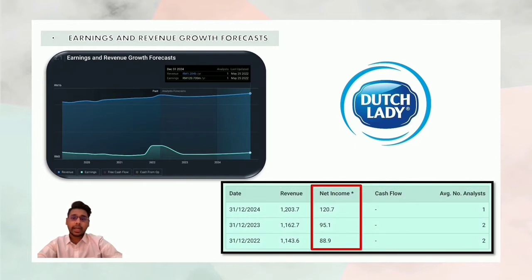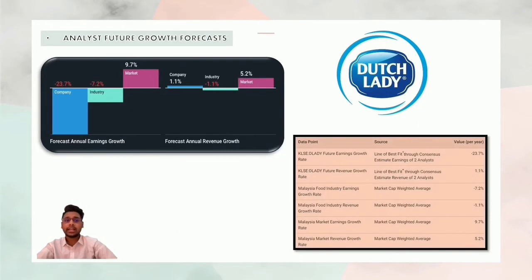So now, stock analysts need to forecast revenue and growth to project what expected earnings will be. So here in this table, we can see that Dutch Lady could have a higher revenue and earnings over the next 3 years. Based on the analysts' future growth forecast, Dutch Lady might have a downfall in the forecast annual revenue and earnings growth. However, the market growth will still remain at a safe percentage.